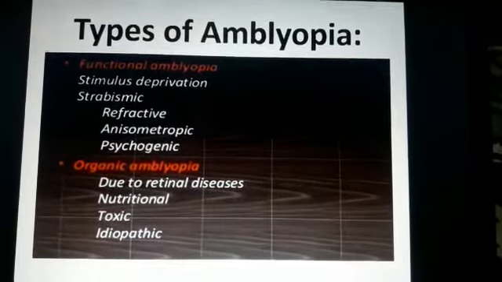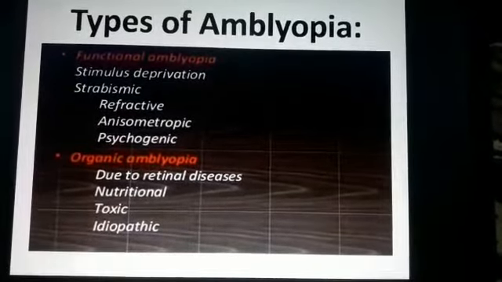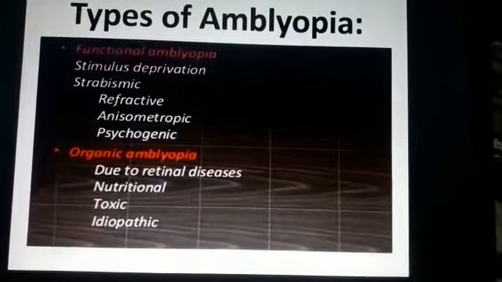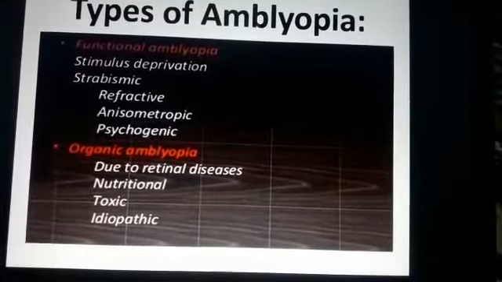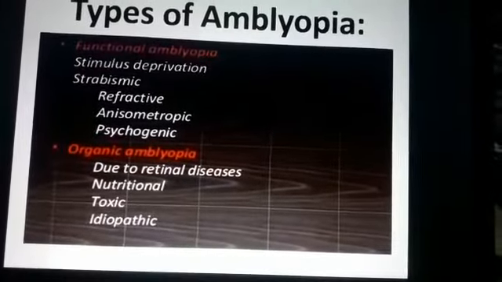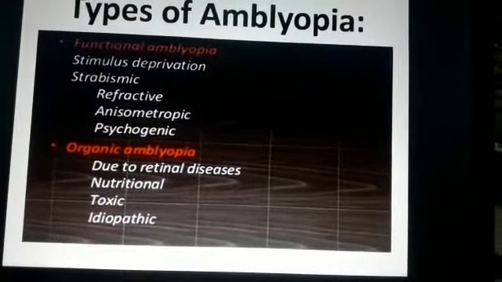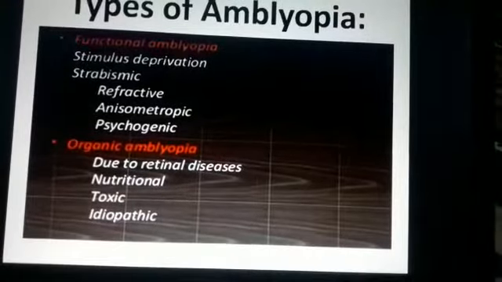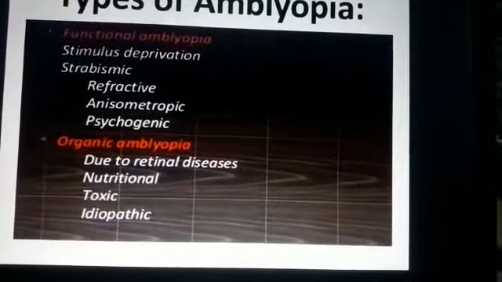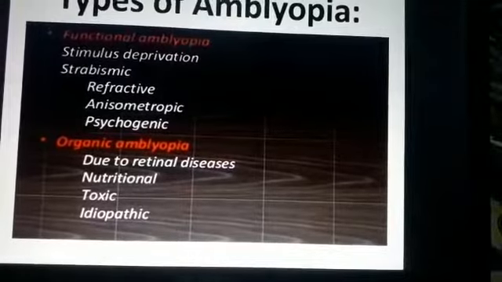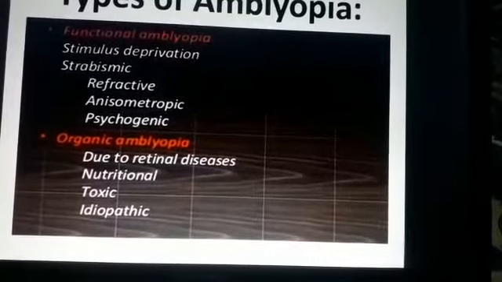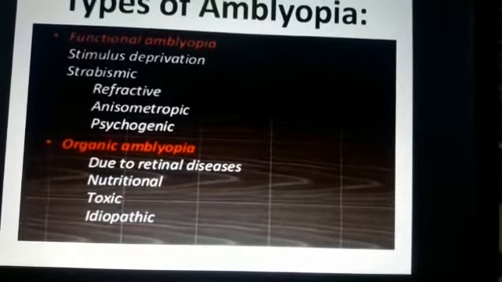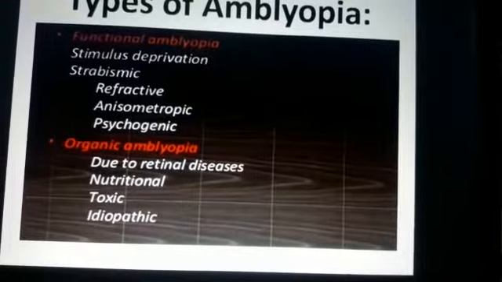There are two types of amblyopia, functional amblyopia and organic amblyopia. Functional amblyopia is also called reversible amblyopia, and organic amblyopia is also called irreversible amblyopia. Functional amblyopia can be caused by stimulation deprivation, strabismus, refractive error, anisometropia and psychogenic factors, and organic amblyopia can be caused by retinal disease, nutritional problems, toxics and idiopathic causes.